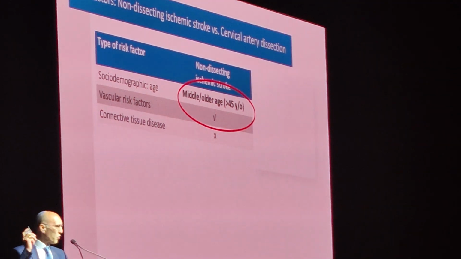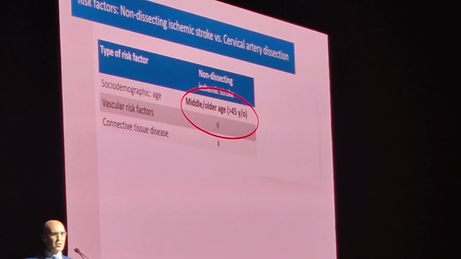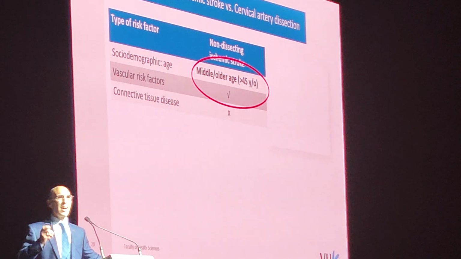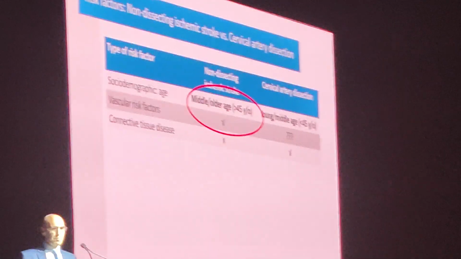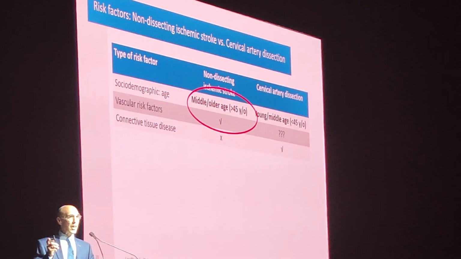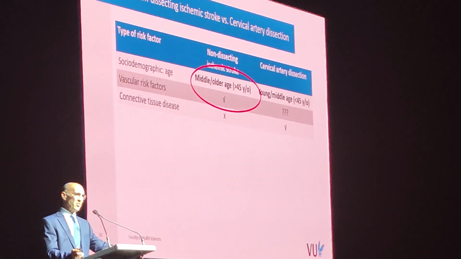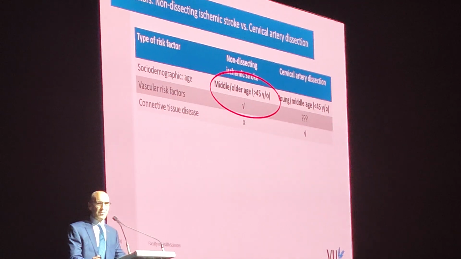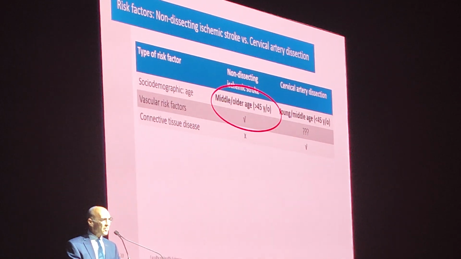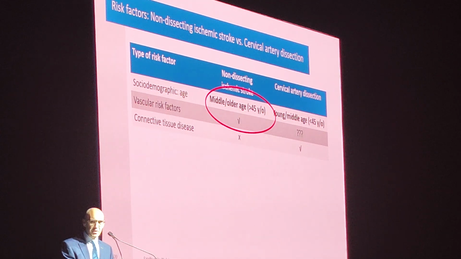Non-dissecting stroke is seen in those older than 45, on average, with vascular risk factors, hypertension, hypercholesterolemia, hyperlipidemia. Those who are at risk for cervical artery dissection are those under 45, with connective tissue diseases, like Ehlers-Danlos, Marfan, fibromuscular dysplasia, lupus, and I dare say those who are on the spectrum of hypermobility.